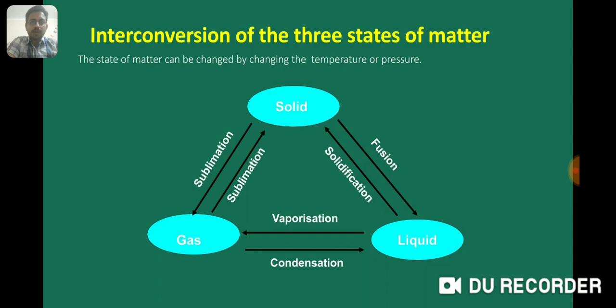Liquid can be converted back into solid by lowering the temperature or freezing. This is called solidification. Solid can also directly change into gas. This process is called sublimation. Gas can be changed back to liquid by the process of condensation.